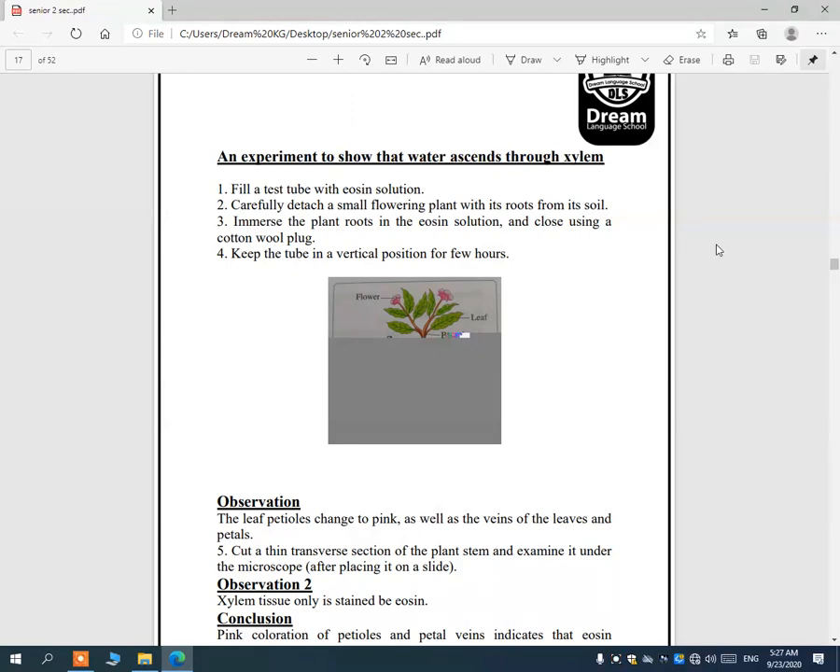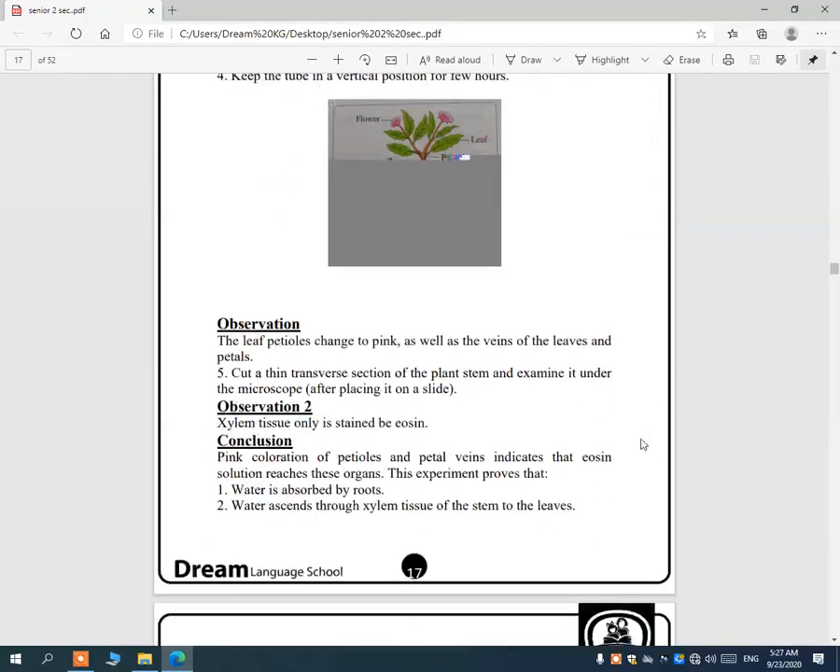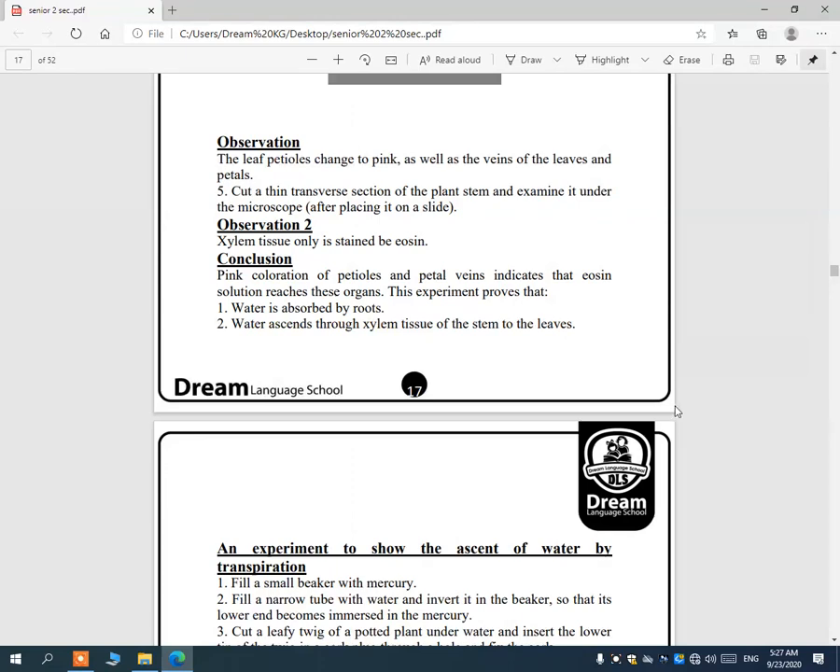Cut a thin transverse section of the plant stem and examine it under the microscope after placing it on a slide. Observation 2: the xylem vessels only are stained by iodine. Okay. So, conclusion, pink coloration of petioles and petal veins indicates that the iodine solution reached these organs, and this experiment proves that the water is absorbed by roots. The water ascends through xylem tissue of the stem to the leaves.